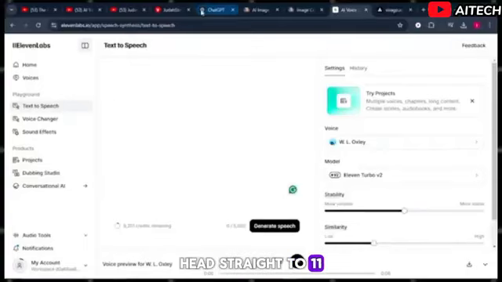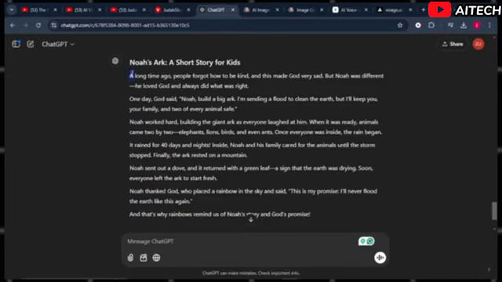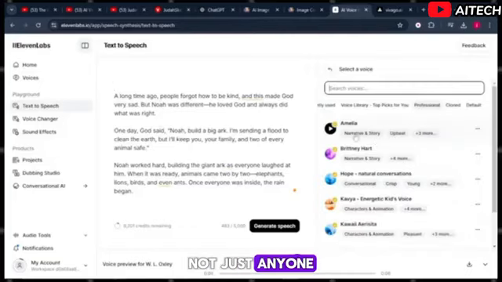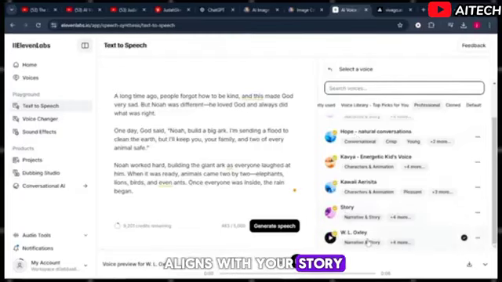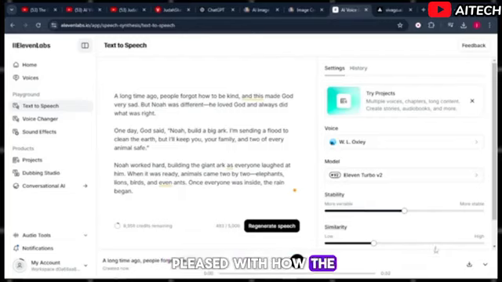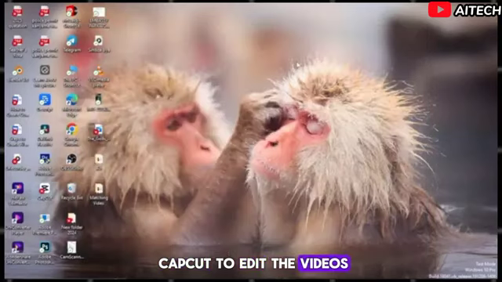Head straight to 11 Labs to generate voiceover. Go back to ChatGPT, copy the story narration, then come back to 11 Labs, select the type of voice you want, not just anyone, but the one that aligns with your story. From there, I will click on the Generate button. So if you are pleased with how the voice sounds, what you have to do is download it into your PC. Quickly, let's head to CapCut to edit the videos.